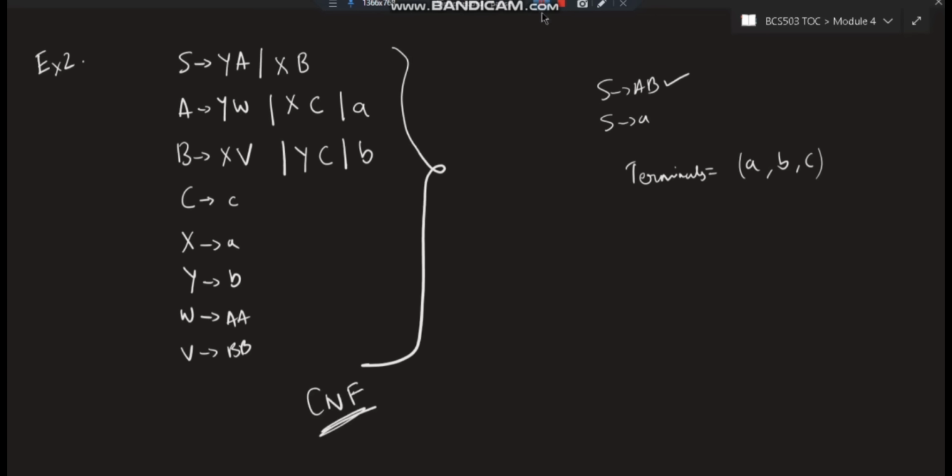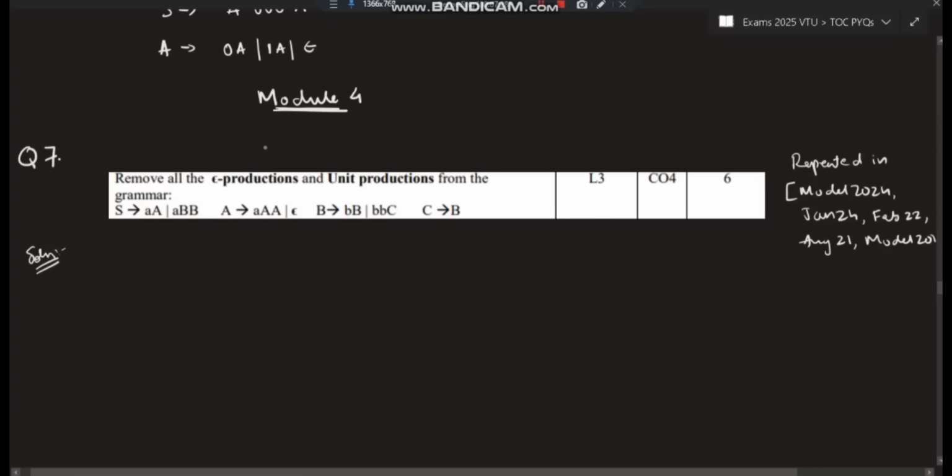For any question, just follow these rules and you'll get the answer. A question can come like this: remove all the epsilon productions and the unit productions from the grammar. Another can come as useless productions also. This is also part of the rule, and they can ask this too. So for this question, I'll be solving epsilon production, unit production, as well as useless productions. I'll be giving you a hint on how to solve it, so that if useless productions also come, you can solve that one too.